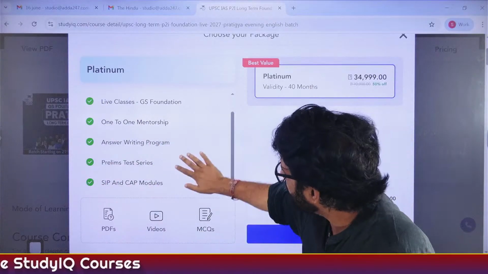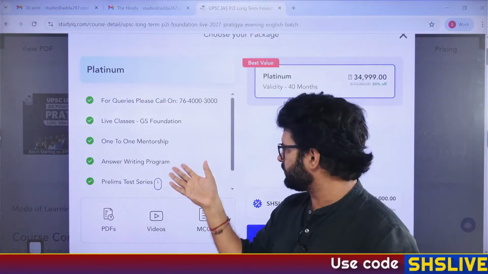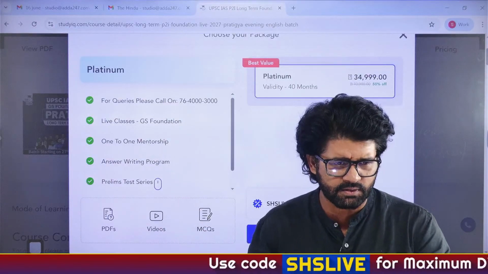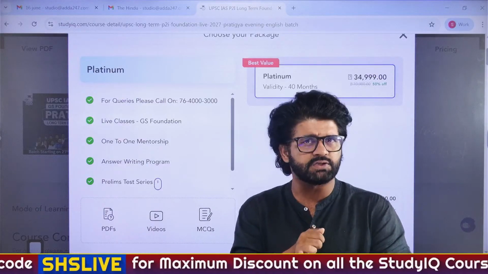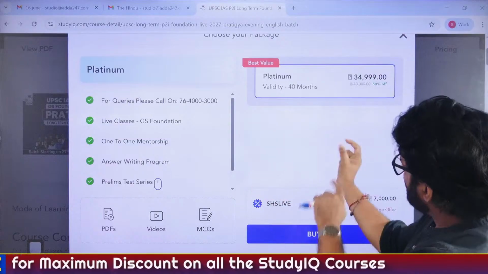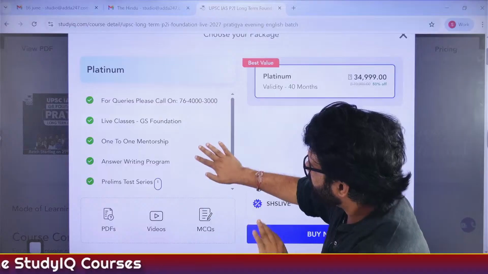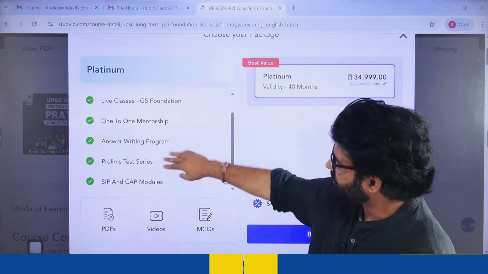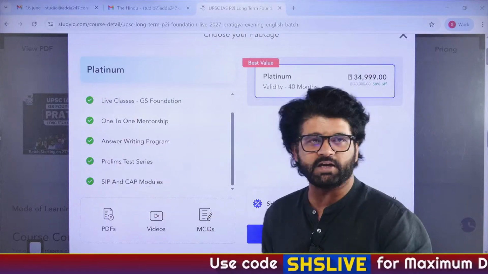Answer writing program, prelims test series, and there will be a residential program also included here. You have to cross-check with that. And as Achal was saying, Sanjana is going to become a part of MRP, Mains Residential Program, which may or may not be a part of this, but it is a part of the 2026 batch. So there are some features, and you can avail these features. SIP and CAP module. SIP is related to success in prelims. CAP is the current affairs program.